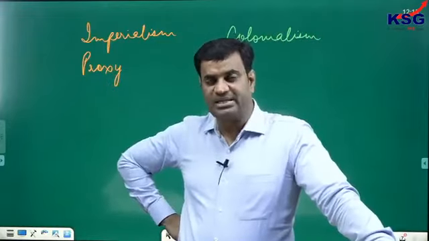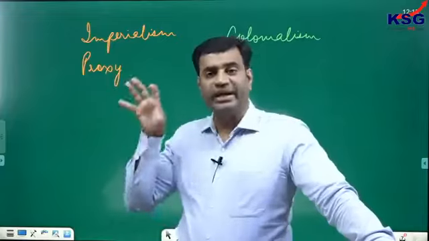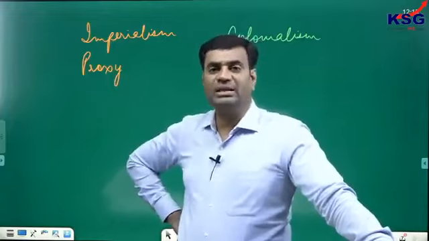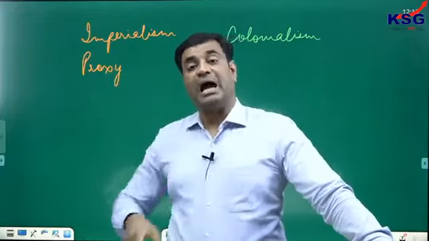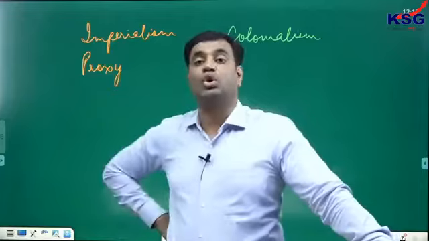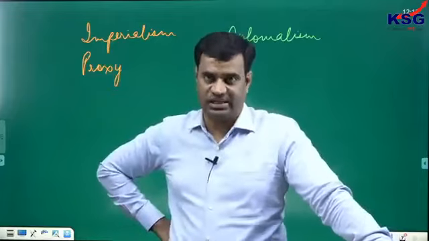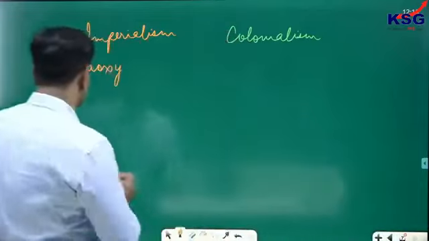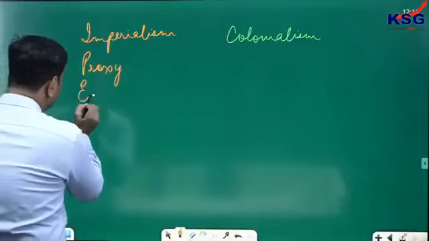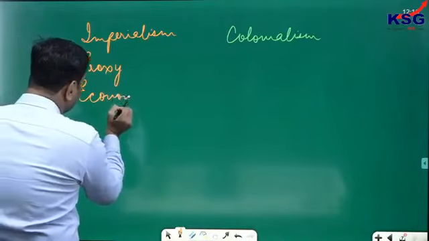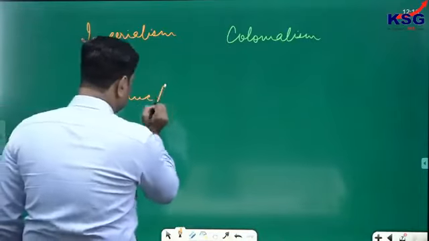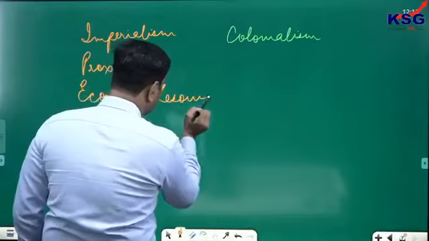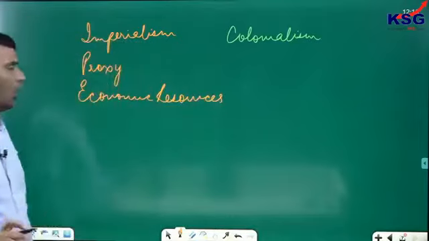So imperialism means proxy or indirect control over one country by another country, primarily to extract economic resources. So obviously, proxy control is primarily to utilize economic resources. This is the logic of imperialism.